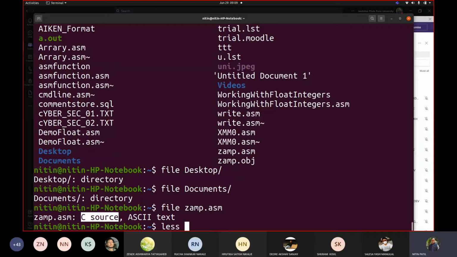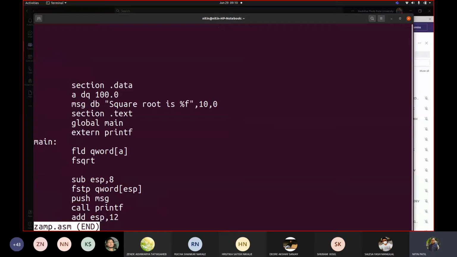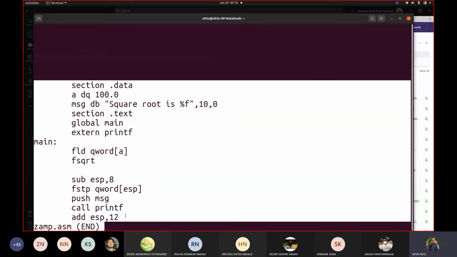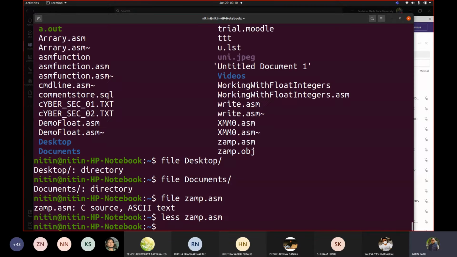Okay, so now see, I have given the extension as ASM, but how can it say C source? Let me check. XAMPP.asm contains some assembly code, correct? Written in a particular assembly language, which is a kind of lower-level language, which would in turn be converted to what you call machine language. Correct. But it identified it as something like C source because it never knows what exactly this assembly file might be containing. Correct. Even like, let us check whether we have any .s.